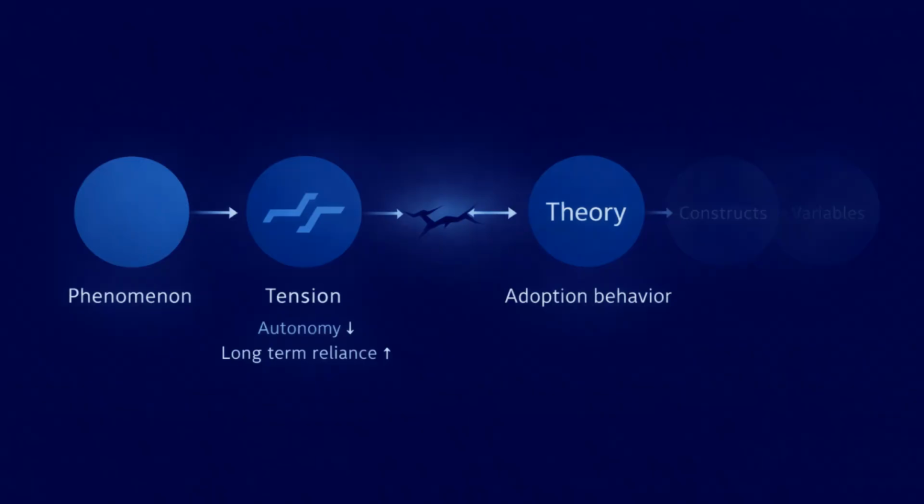The break occurs between the tension and the theory. The tension concerns autonomy development and long-term reliance. The selected theory explains adoption behavior rather than autonomy formation. The constructs do not represent the tension. The variables do not capture the consequence. Although the phenomenon involves AI, the theory does not explain the mechanism that matters.